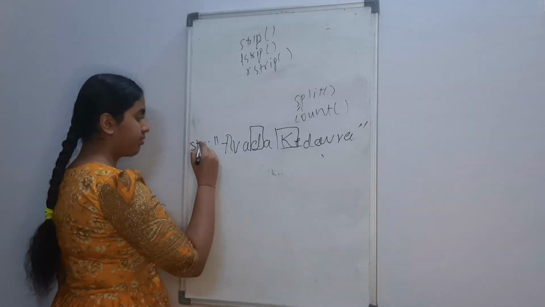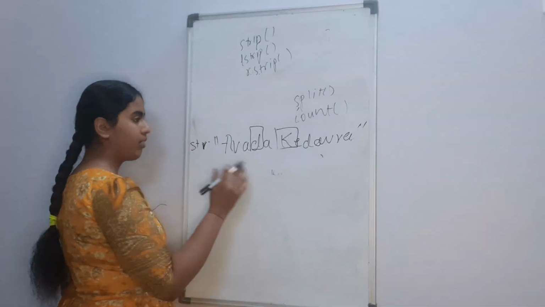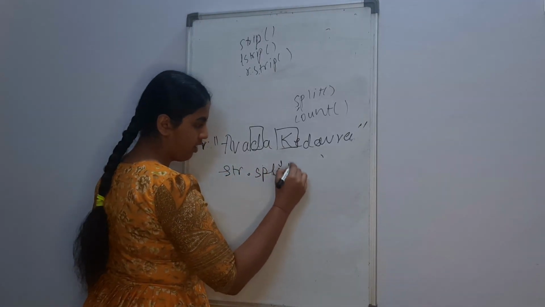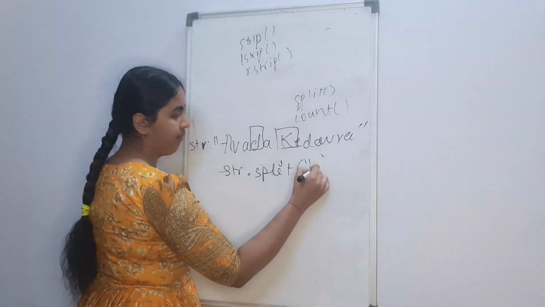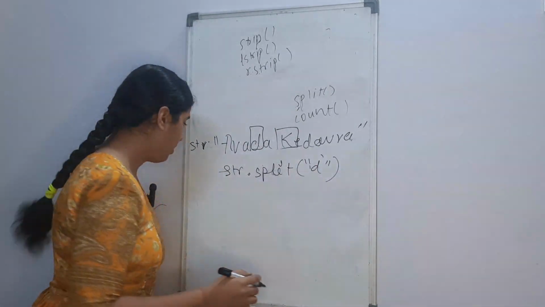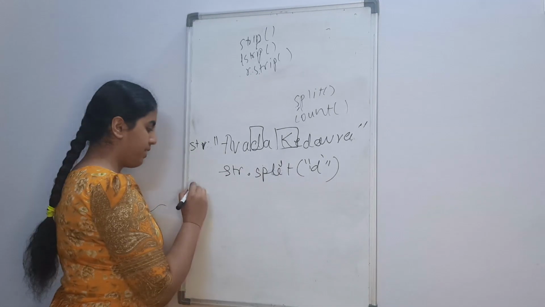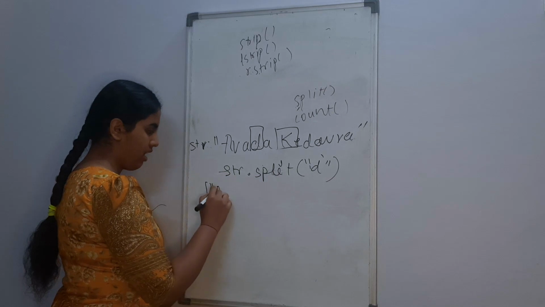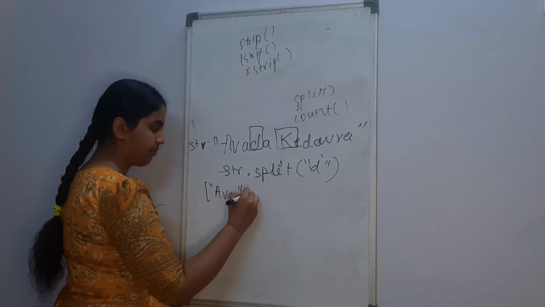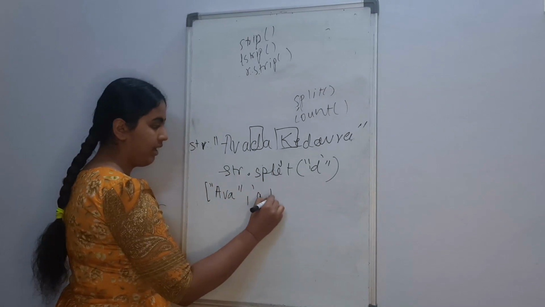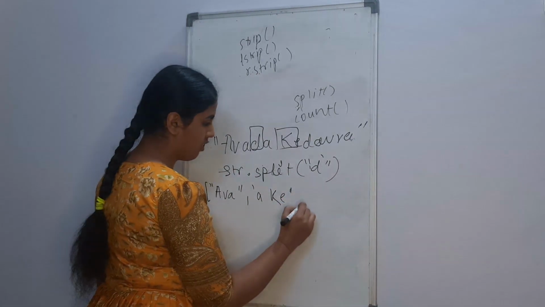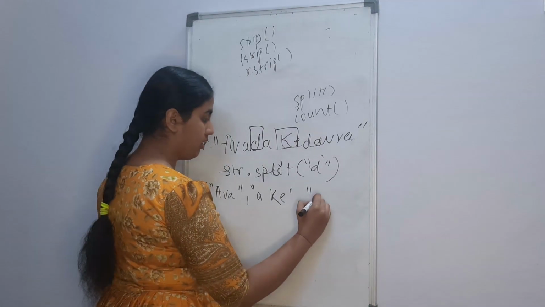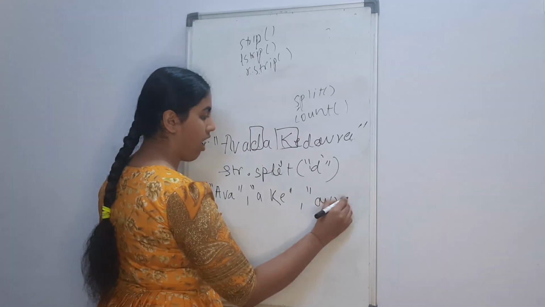Okay, so let's say I do str.split d. Then my output will somewhat be like this: 'Ava', 'a Ke', 'avra'.